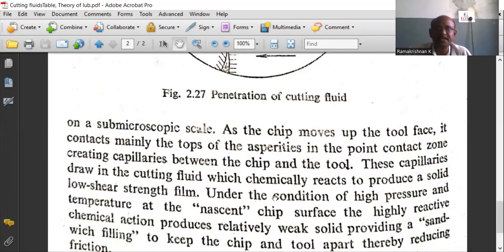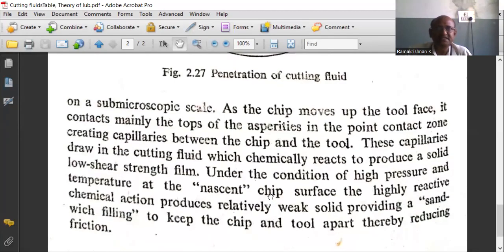So it produces a sandwich film between the two chip interfaces. Again, under the high pressure and temperature during machining, at the nascent chip surface, that is the entry of the chip surface, the solid film again changes to a weak solid, producing a sandwich filling.